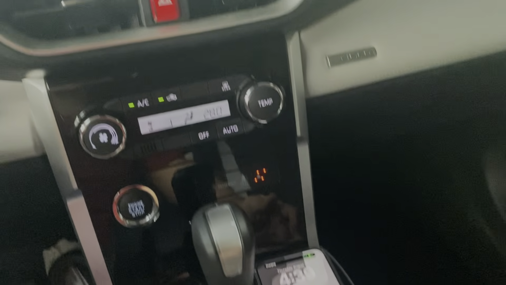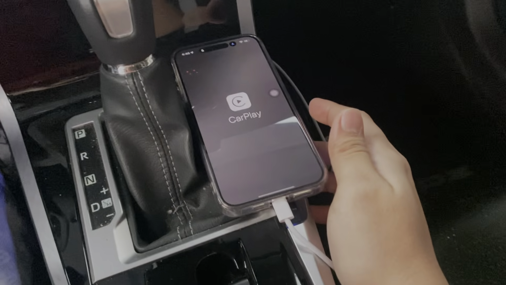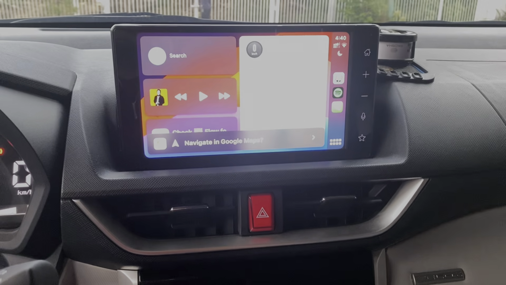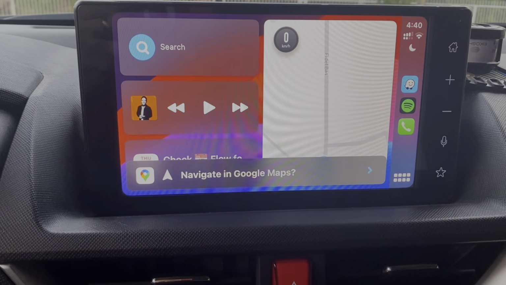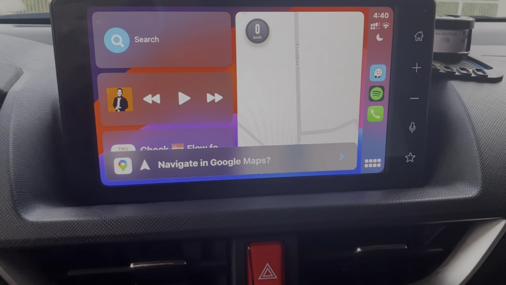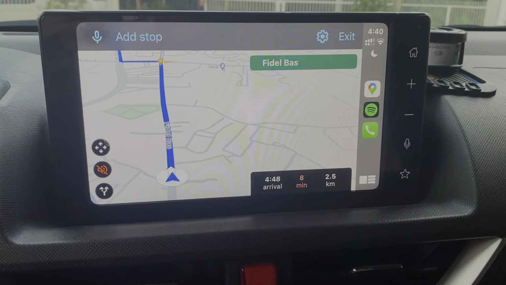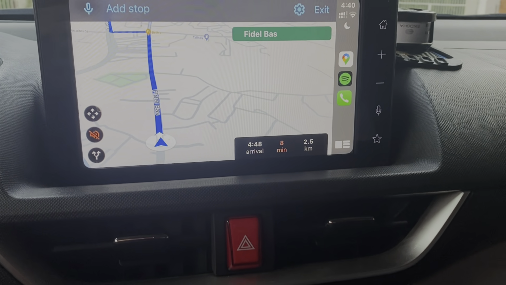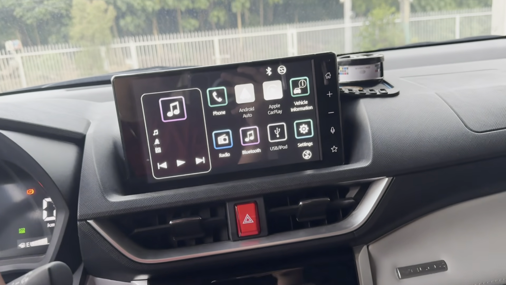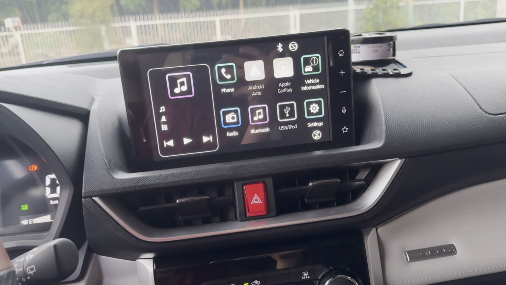Alright, you can see it's charging, says CarPlay, and then boom, it automatically activates CarPlay. It's asking here whether to navigate in Google Maps. You just allow that and you're able to use your maps. Alright, so that's how it works for the iPhone 15s.